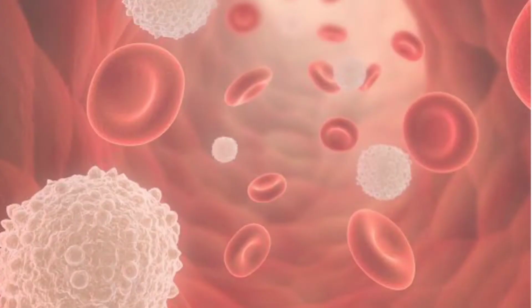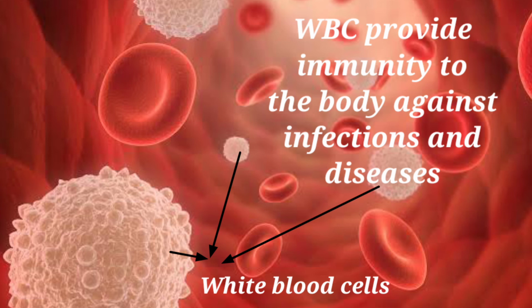White blood cells. White blood cells provide immunity to the body against disease and infection. They are far less in number than red blood cells, but their number usually increases in response to infection.